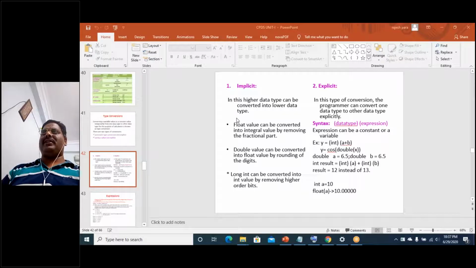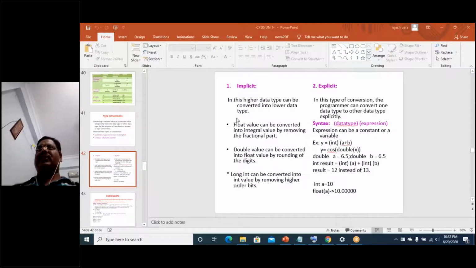Here y holds the float data type with a size of 4 bytes, and x holds the int data type with a size of 2 bytes. Can I store these 2 bytes into the 4 bytes one? Yes, it is possible. This kind of conversion is called an implicit conversion. We are not bothered about these conversions; your compiler will automatically take care of them.